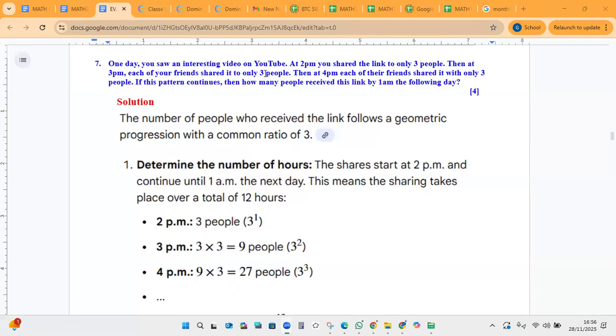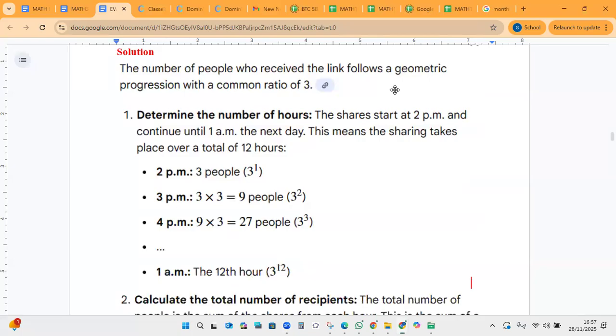Because 27 divided by 9 is 3. 9 divided by 3 is 3. Okay. So the common ratio is 3. And you can see the power increasing. The exponent is increasing. That's an exponential growth, which is a geometric sequence.